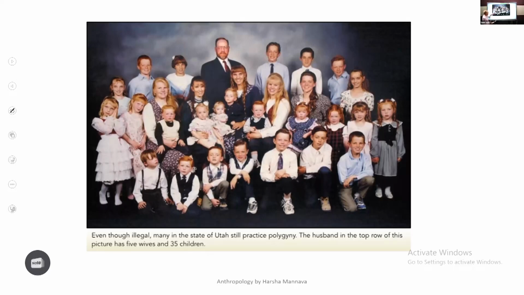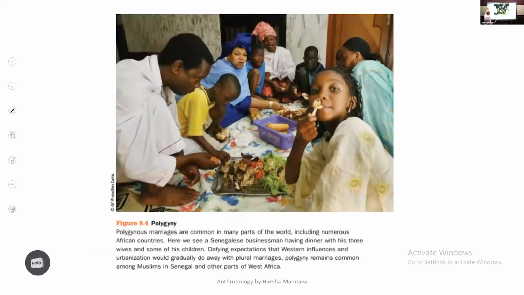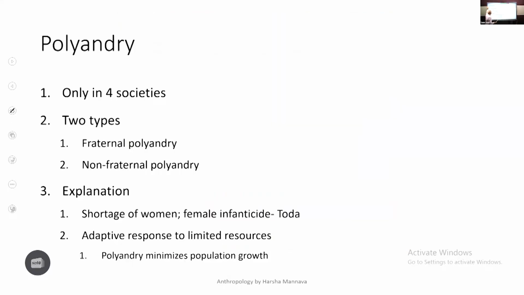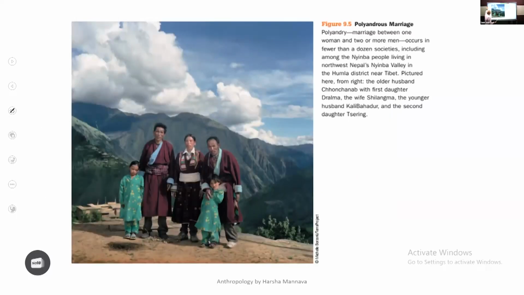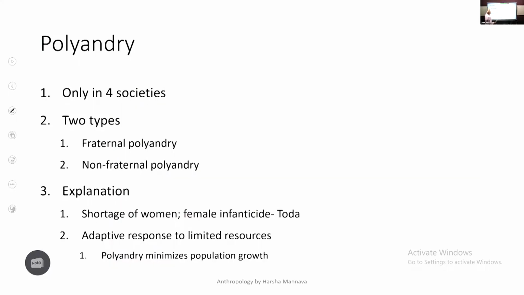So this is one family, by the way. How many wives does the man have? 1, 2, 3, 4, 5. 5 wives with their respective children. So this is one big, huge family. This is polygyny, and this is an example of Himalayan polyandry or polyandry in Tibet. One woman married to multiple husbands, and discuss the reasons.